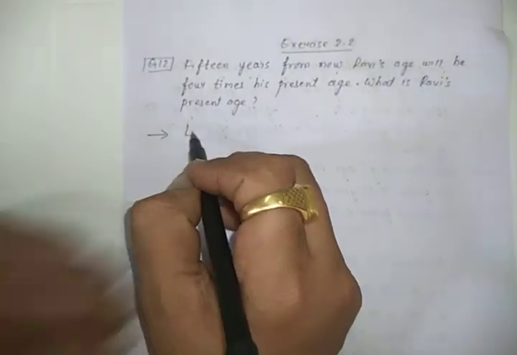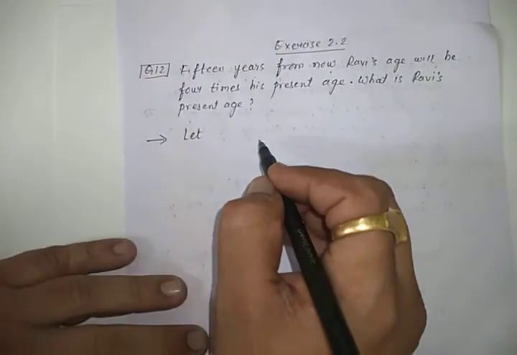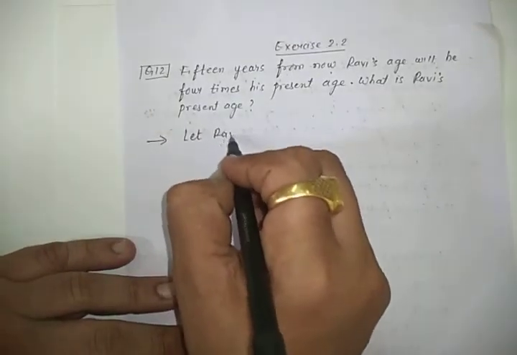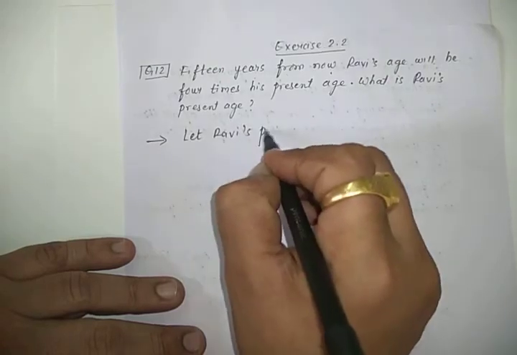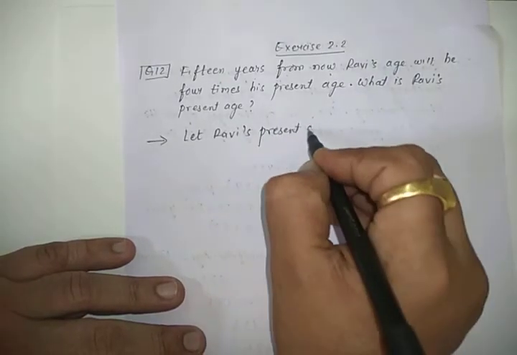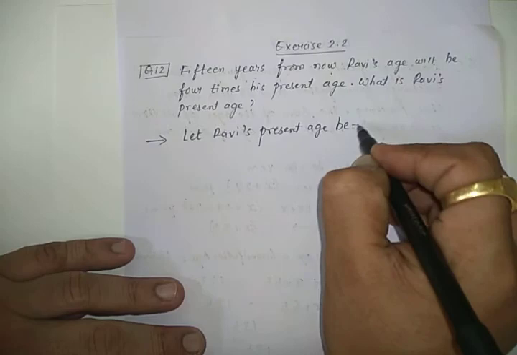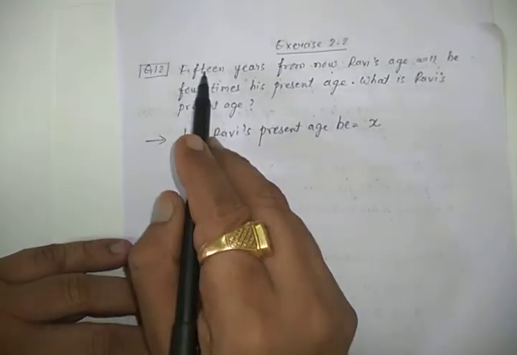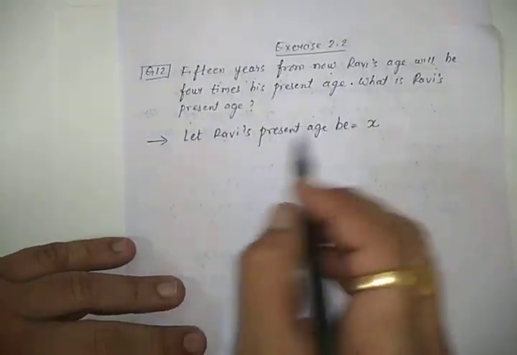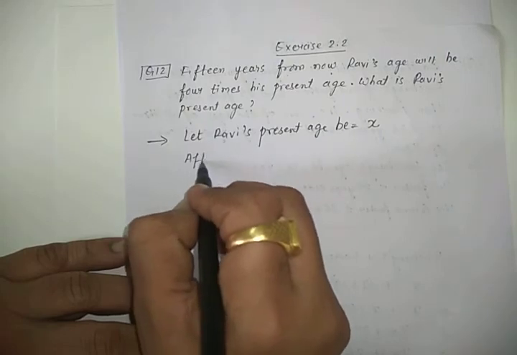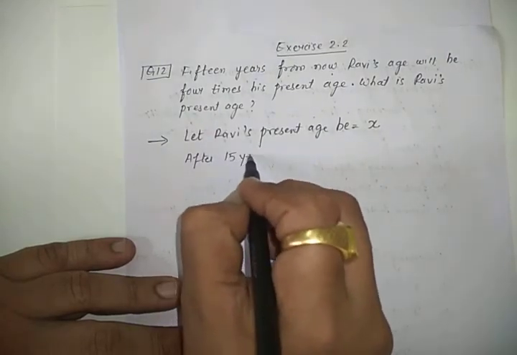So we don't know what the present age is. Let Ravi's present age be x. 15 years from now means after 15 years.